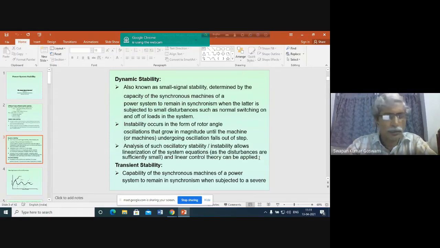Induction motor loads behave as constant power loads. That means if the voltage is within a permissible limit, they act as a constant power load, so as the voltage decreases, they will draw more current.